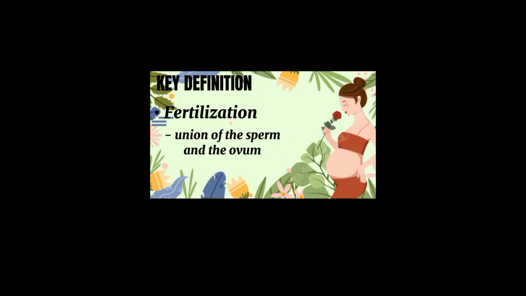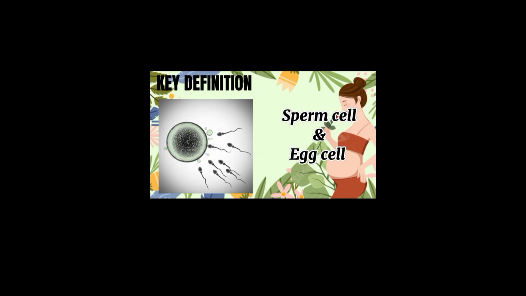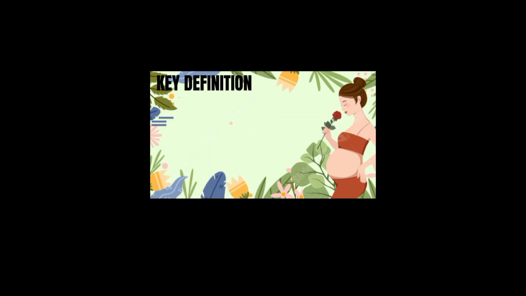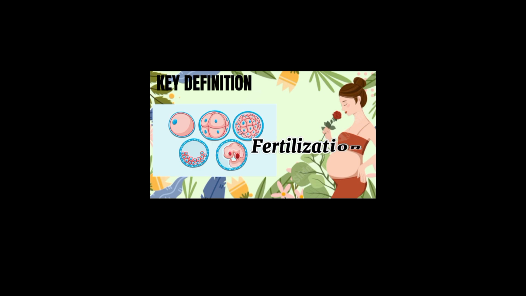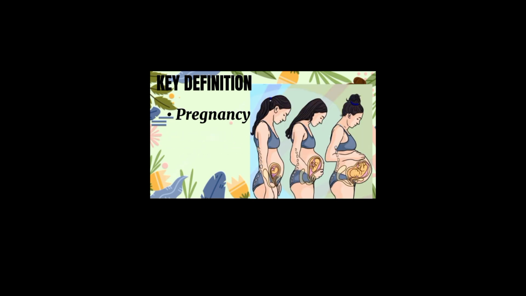Fertilization, union of the sperm and the ovum. The male contributes a sperm cell, the female contributes an egg cell. When a sperm cell successfully penetrates and fuses with an egg cell, that is called fertilization. Pregnancy, the process when an offspring develops within the mother's womb. Pregnancy is when a baby grows and develops inside the mother's uterus, from conception until birth.